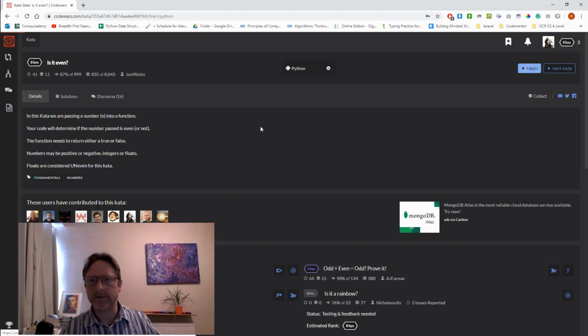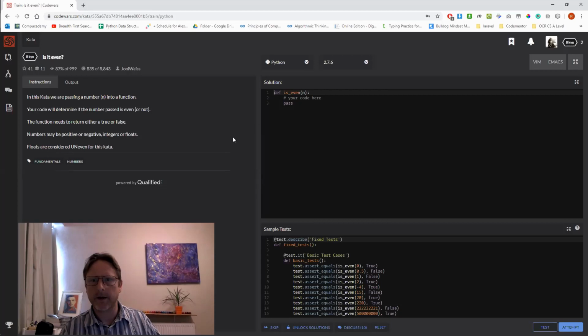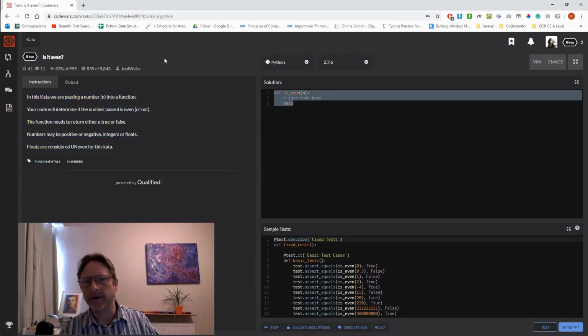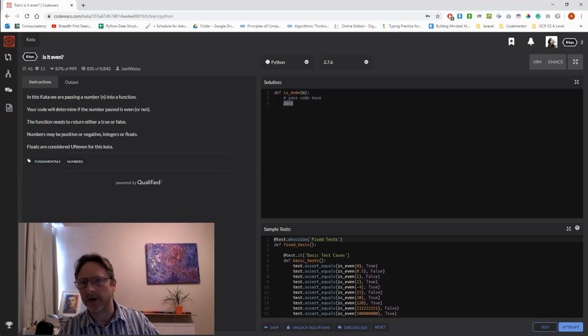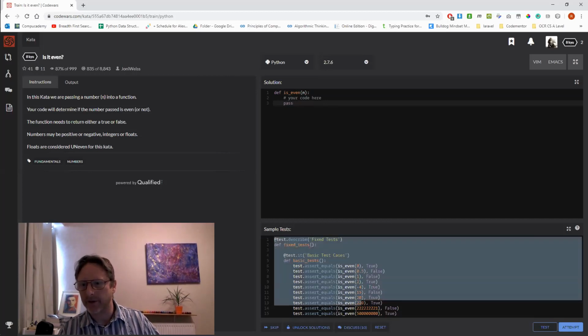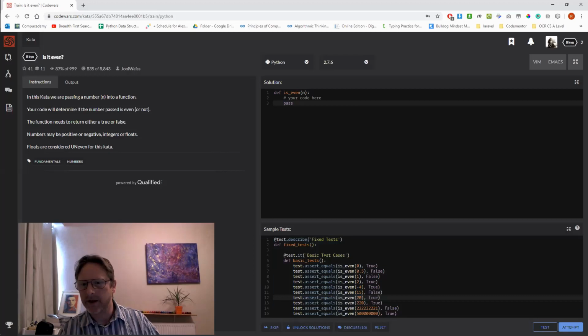So we click on train. Okay, now let me just talk you through a little bit what we got here. So you've got your instructions on the left. You've got a stub, that's just the function signature here, uncompleted, just with pass in it. And our job is to fill out this function so that all of these tests pass. Okay. Now don't worry about these.